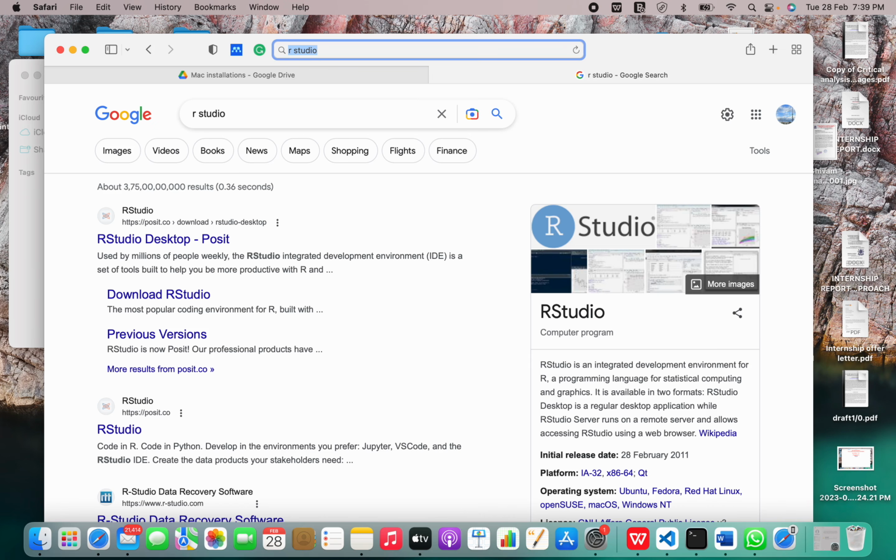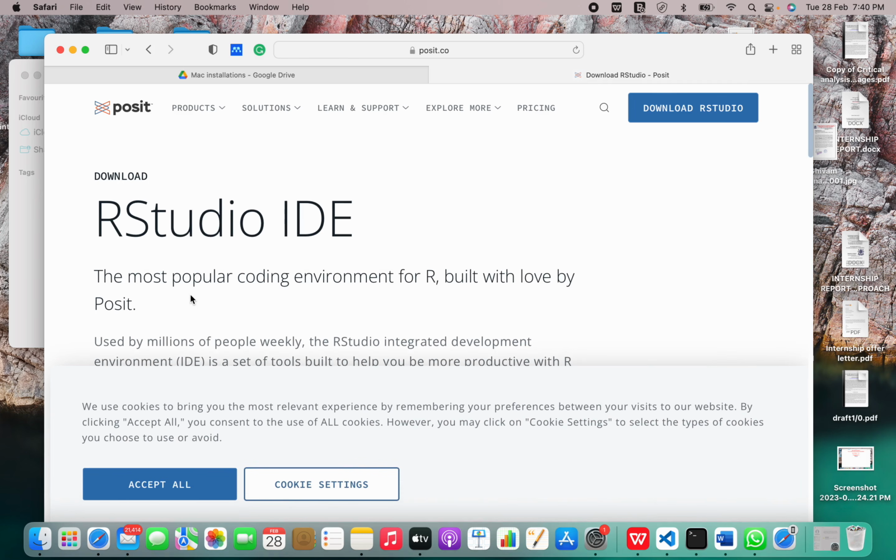RStudio. So RStudio is an integrated development environment, that is IDE, for R and Python. It includes a console, syntax highlighting, editor that supports direct code execution, and tools for plotting, history, debugging, and workspace management. RStudio is available in open source and commercial editions and runs on desktop, that is Windows, Mac, and Linux. Now let's move on to installation.